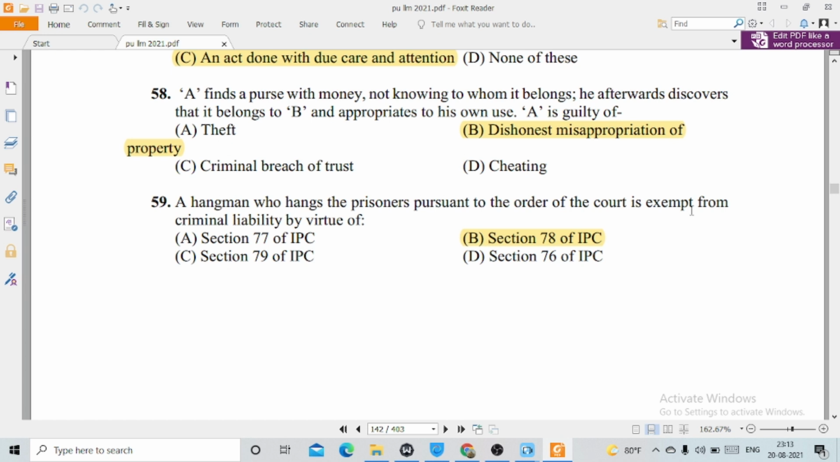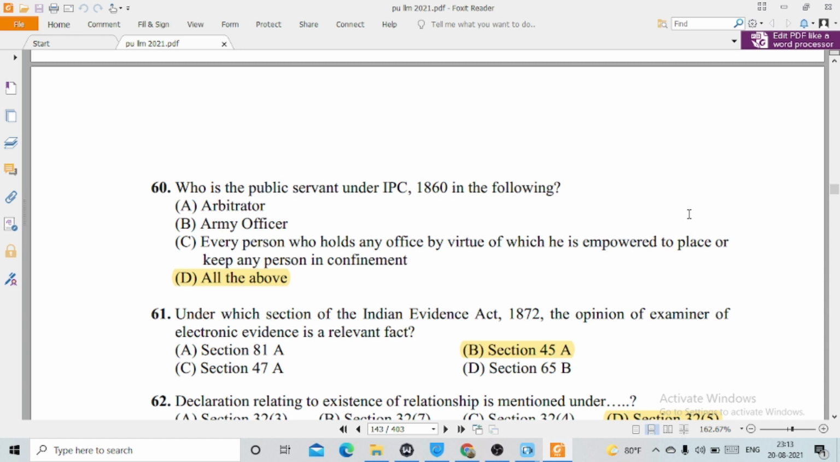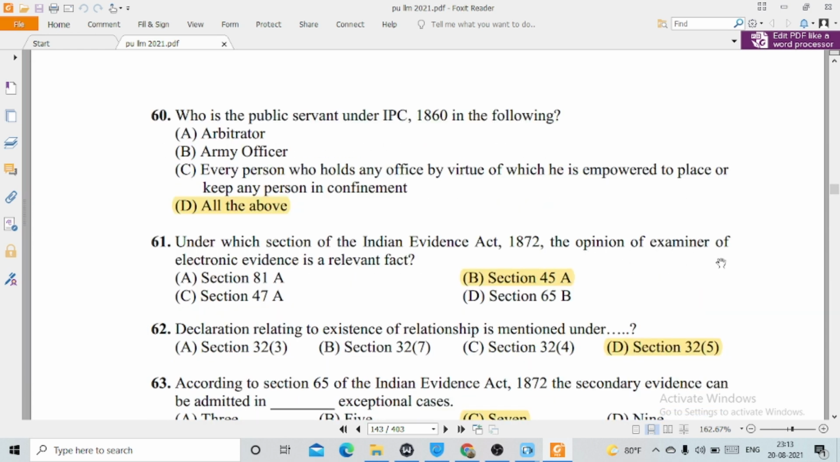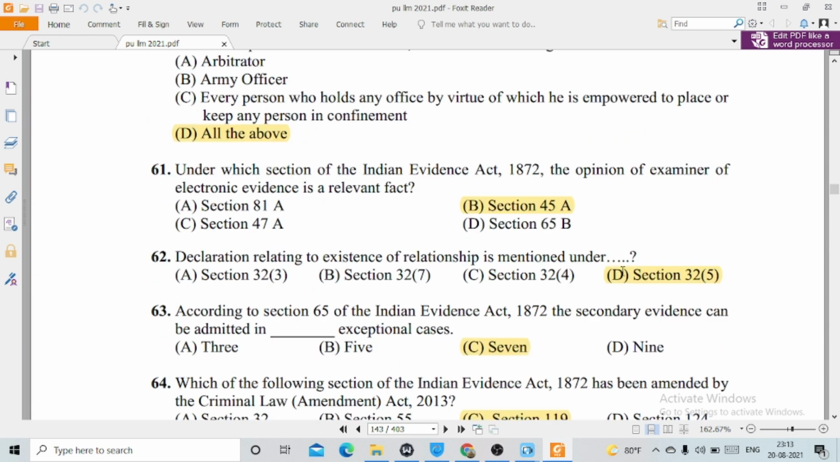59, a hangman who hangs prisoners pursuant to the order of the court is exempt from criminal liability by virtue of option number B, Section 78 of IPC. 60, who is a public servant under IPC 1816 among the following? This is option number D, all of the above: arbitrator, army officer, every person who holds any office by virtue of which he is empowered to place or keep any person in confinement. 61, under which section of the Indian Evidence Act 1872 is the opinion of an examiner of electronic evidence a relevant fact? Option number B, Section 45A.